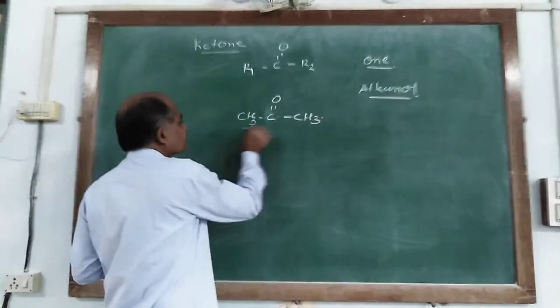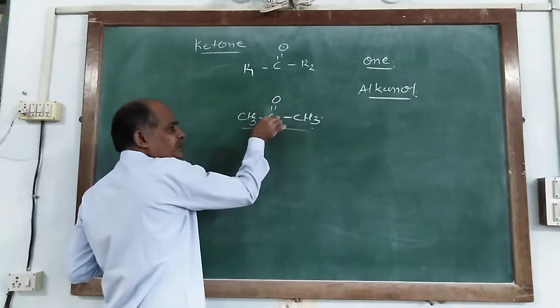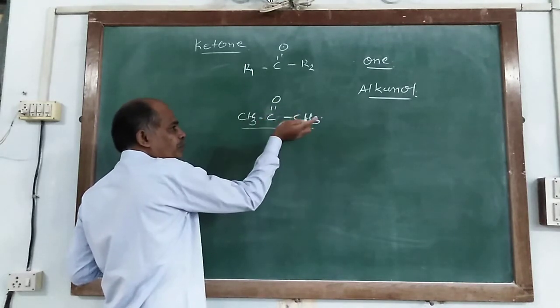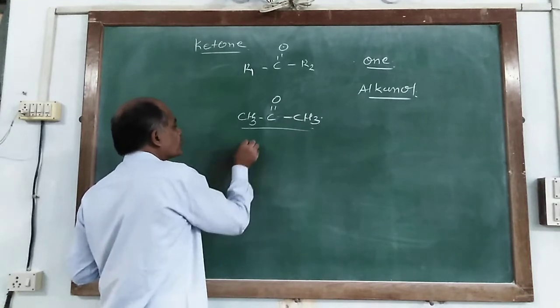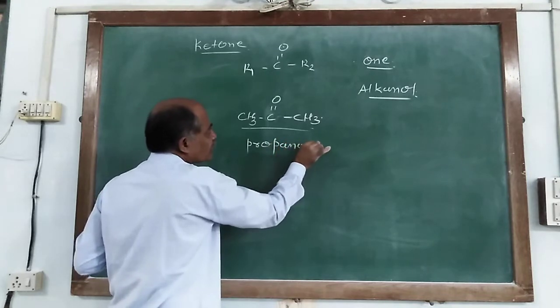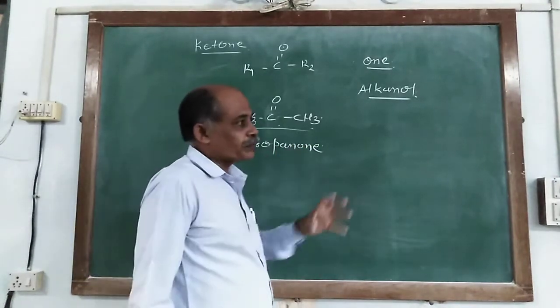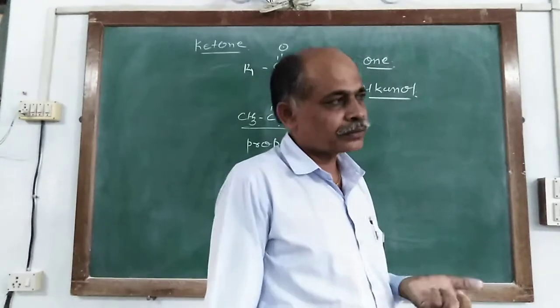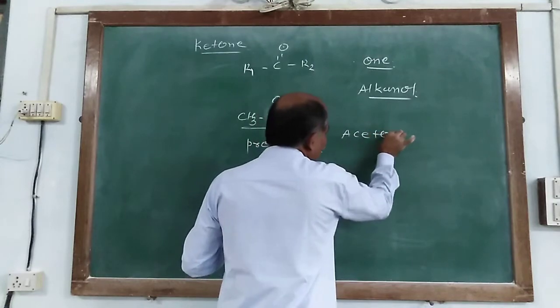So it is propane, but it has a ketone group. So from propane, E is subtracted and replaced by one. So it is propanone, and it is familiar as acetone.